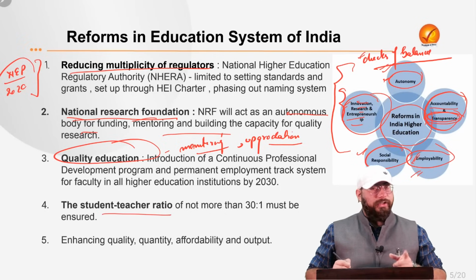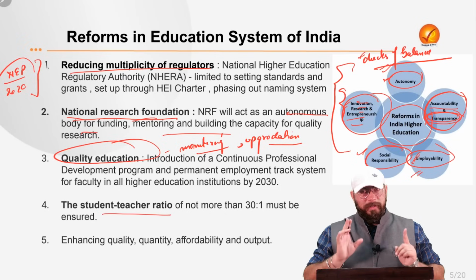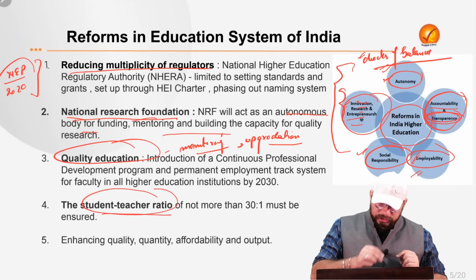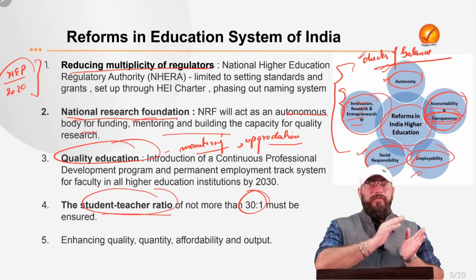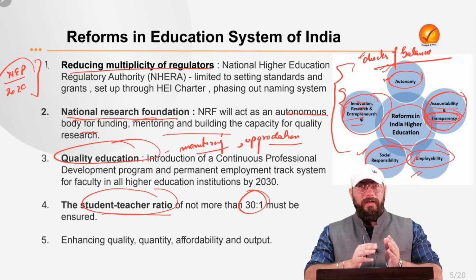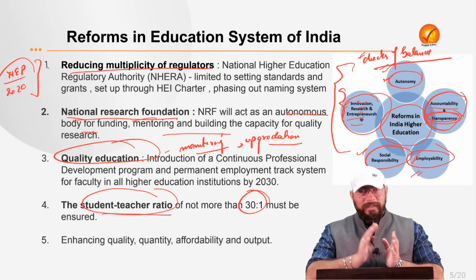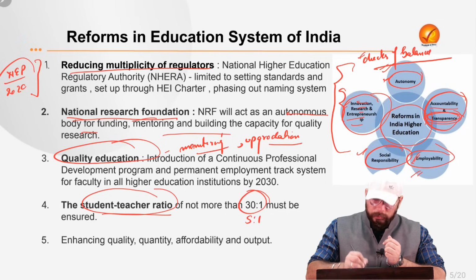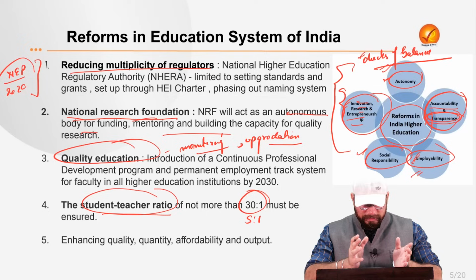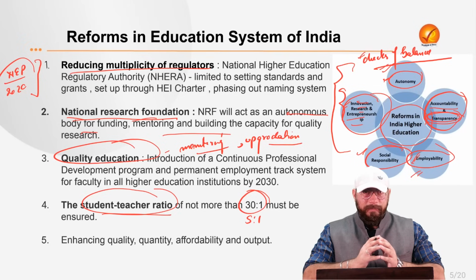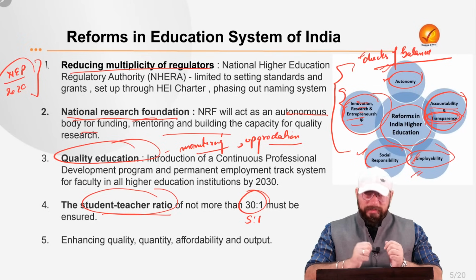Then the student-teacher ratio, again a very less talked about subject, but very, very important. The student-teacher ratio needs to be improved, right? It should not be more than 30:1, that is, for every 30 children there should be one teacher. In several prominent universities this ratio is sometimes 4:1 as well, that is, for every 5 students there is one professor, right? Several big universities like MIT, Oxford, Cambridge, or several other Ivy League universities, the teacher-pupil ratio is very, very low. But we need to move towards 30:1.